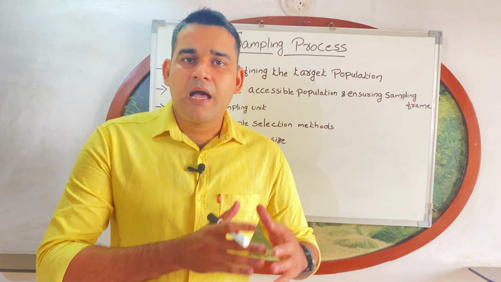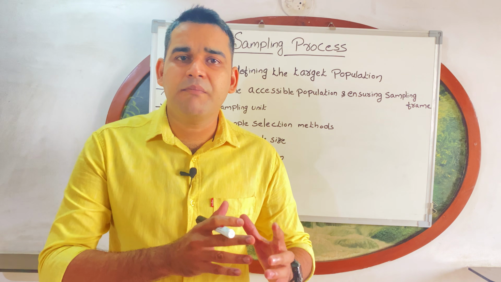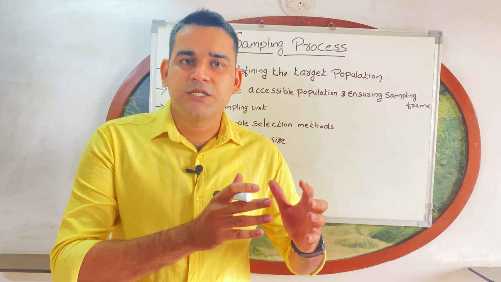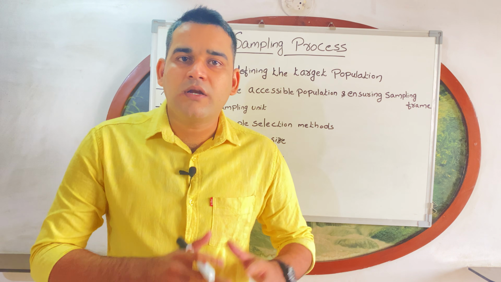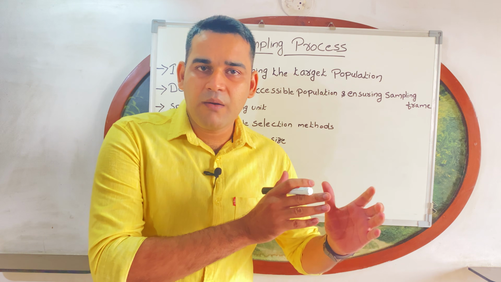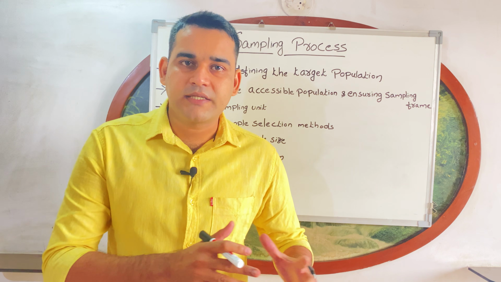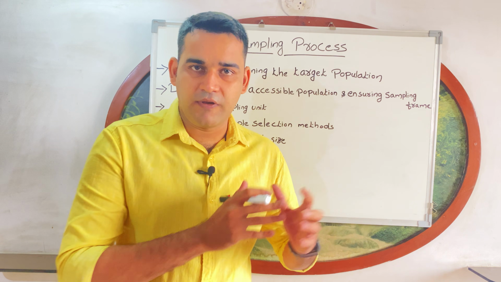So what is meant by sampling process? Before that, you should know what is meant by sampling. Sampling means selecting a small portion from the entire population, or selecting the representative unit from the entire population. For example, you want to check the sugar level in the tea or coffee.